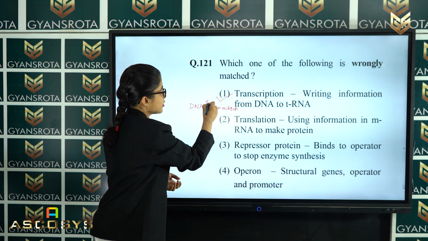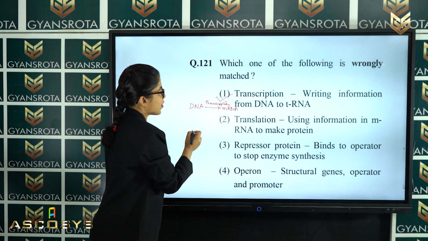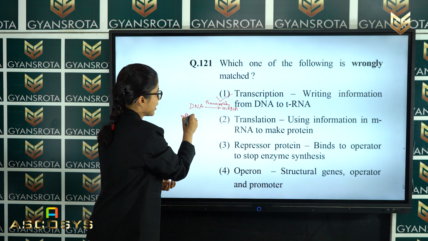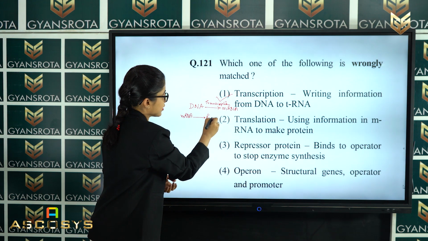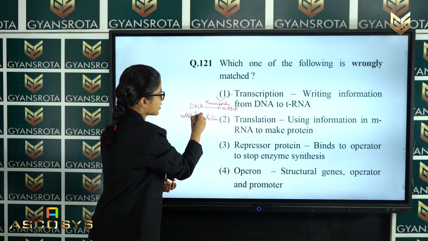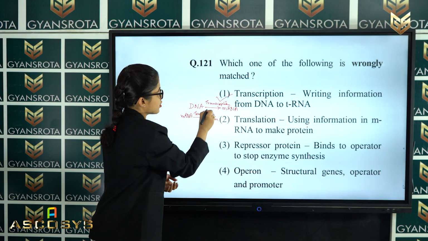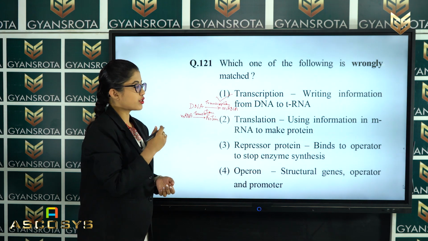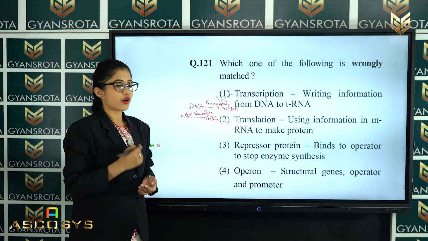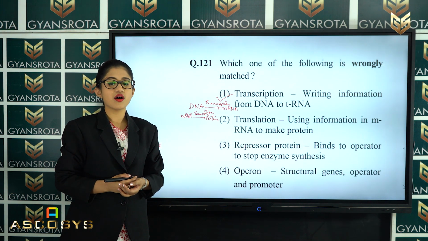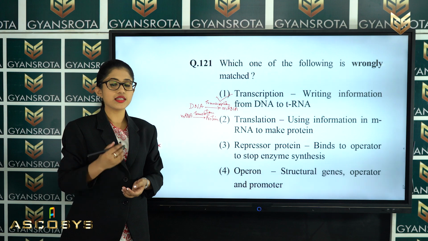And that is called transcription. Whereas the mRNA translates the information into the protein, and that process is called translation. So, among these 4 options, option number 1 was incorrectly written. So, option number 1 is the correct answer for question 121.